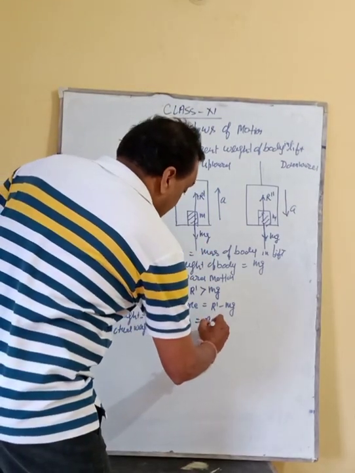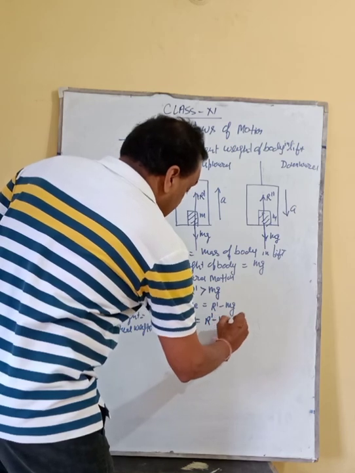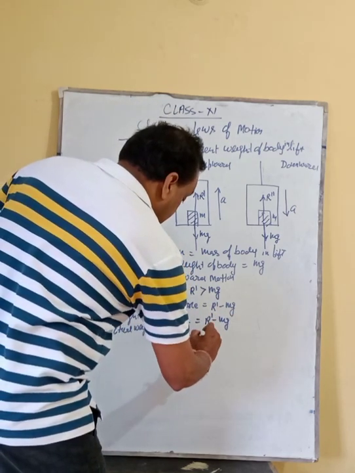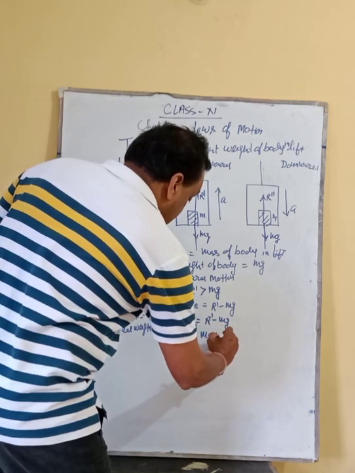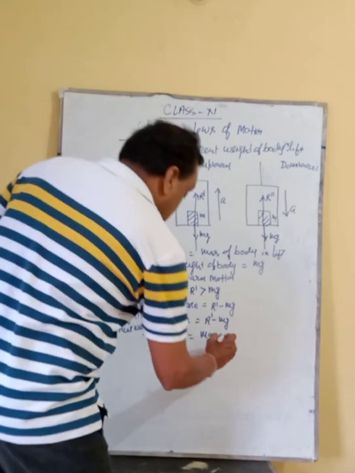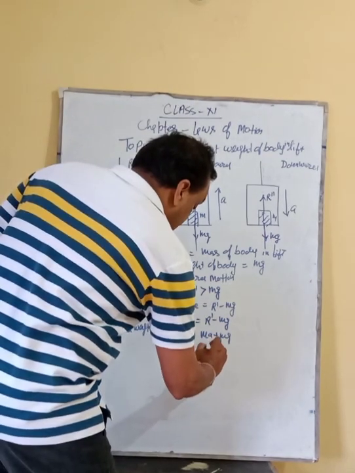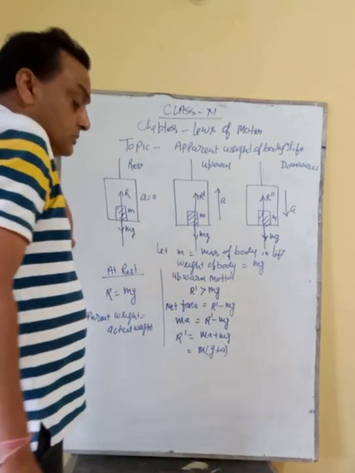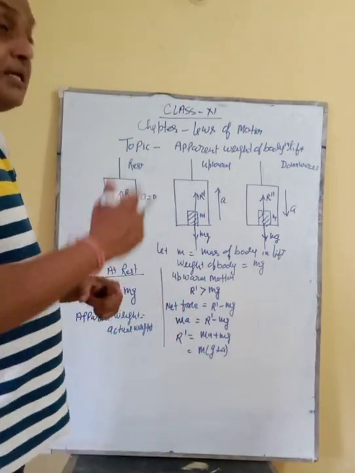So what happens? R dash minus mg equals ma, and R dash is equal to ma plus mg. Taking m common, R dash equals m(g plus a).